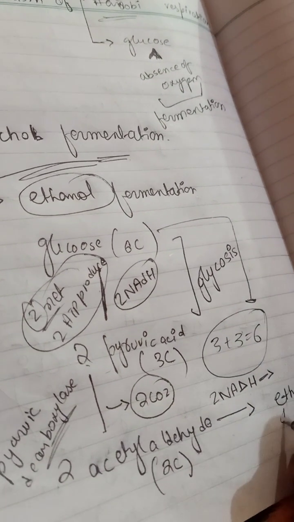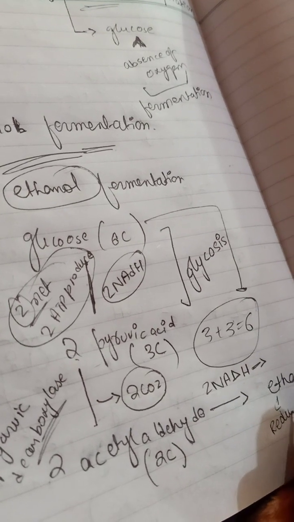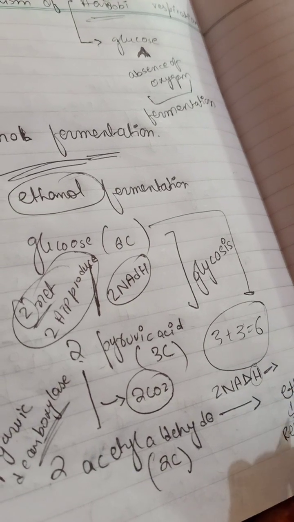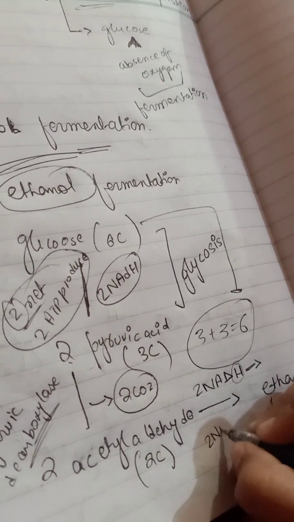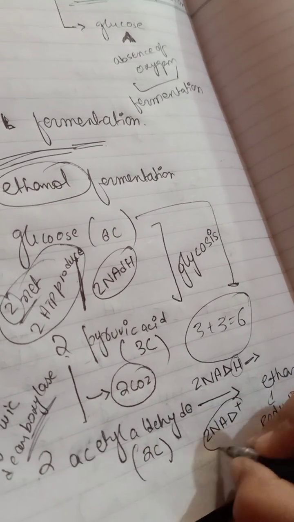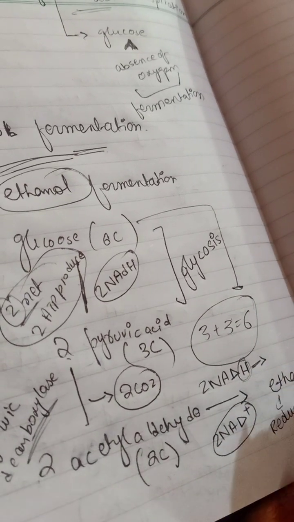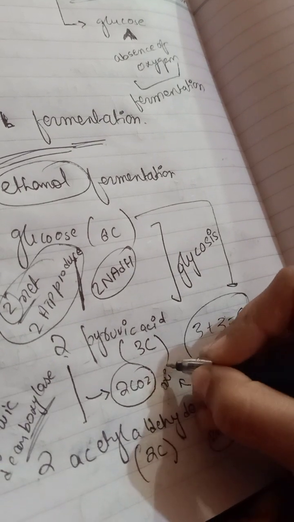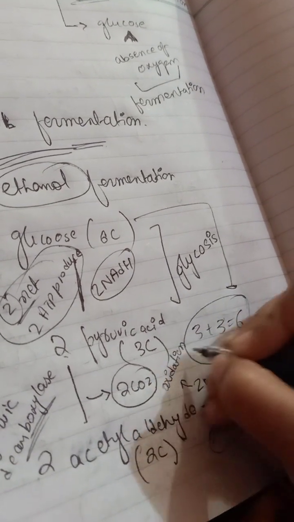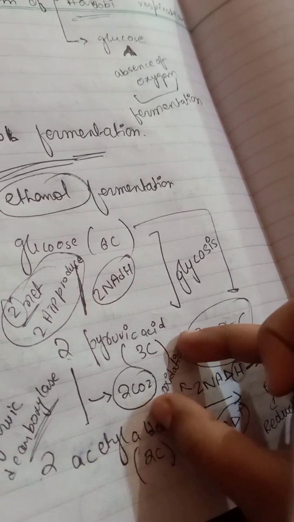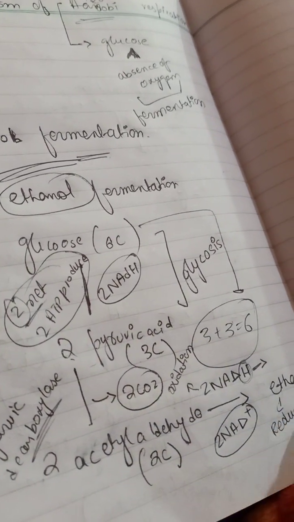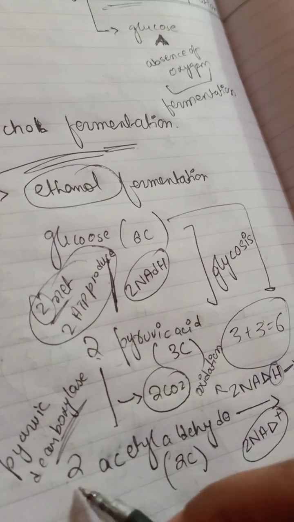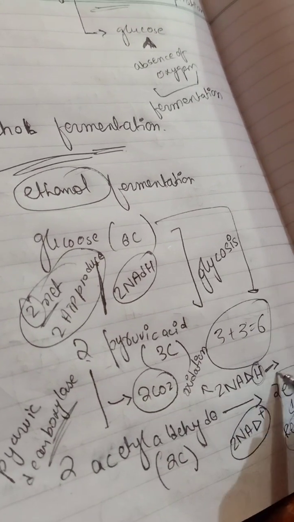Here reduction occurs because the ethanol has gained 2 hydrogen. Only 2 NAD plus remain, since the hydrogen moved to the ethanol, which means in 2 NADH oxidation occurred because they have given the hydrogen. That procedure is called oxidation, and gaining hydrogen is reduction. So after 2 acetaldehyde we have 2 ethanol formation.